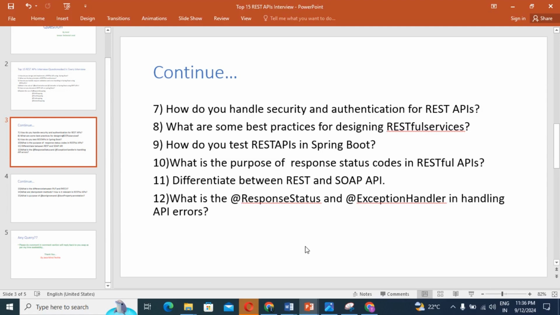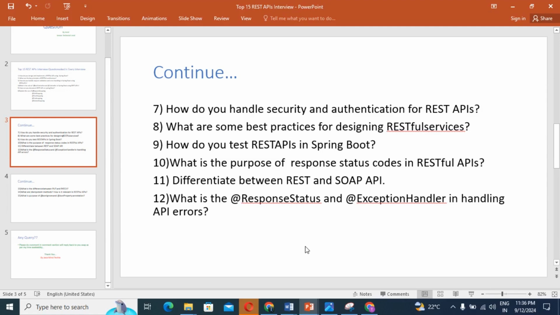If you are going to use security in Spring Boot, that means configuring security settings using @EnableWebSecurity, extending WebSecurityConfigurerAdapter, and implementing authentication using OAuth2, JWT, or basic authentication, by which we secure the REST API. With the help of JWT, JSON Web Token, use JWT for stateless authentication by generating and validating tokens.